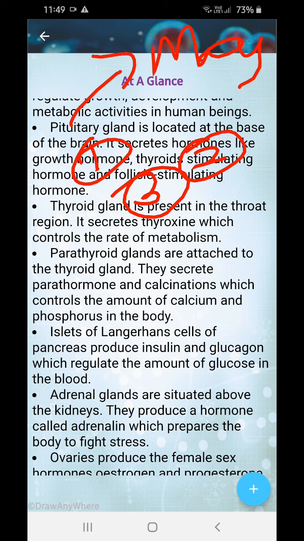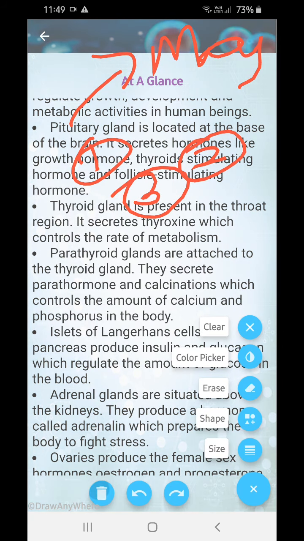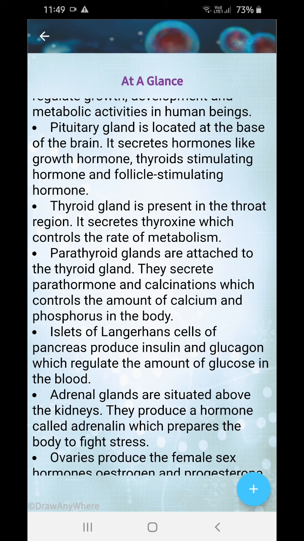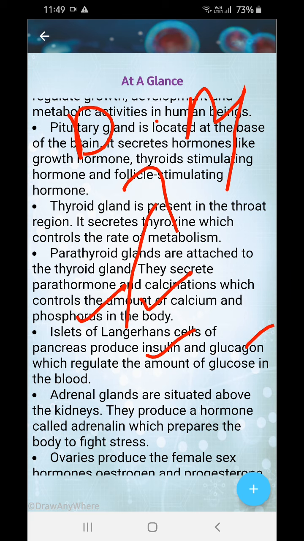Next, the parathyroid gland. It is attached to the thyroid gland. They secrete parathormone and calcitonin which control the amount of calcium and phosphorus in our body. Next, the islets of Langerhans cells of the pancreas produce insulin and glucagon which regulate the amount of glucose in our body. And when this fails, we have diabetes mellitus.